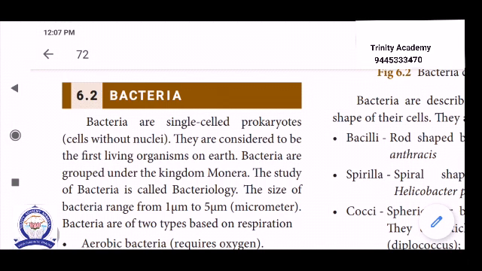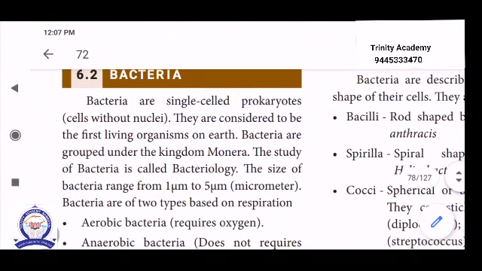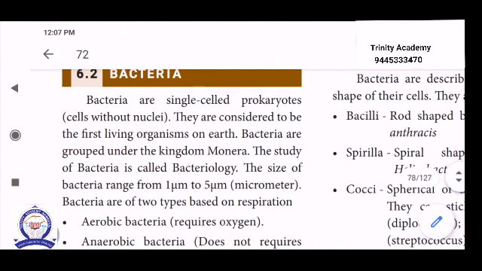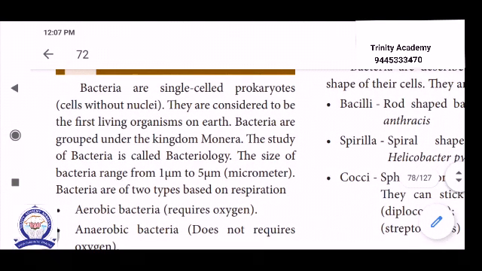See that bacteria are single-celled prokaryotes. The term bacteria is derived from a Greek word which means small rod. Prokaryote means what? The absence of a nucleus is called prokaryote: cells without nuclei. They are considered to be the first living organisms on earth.